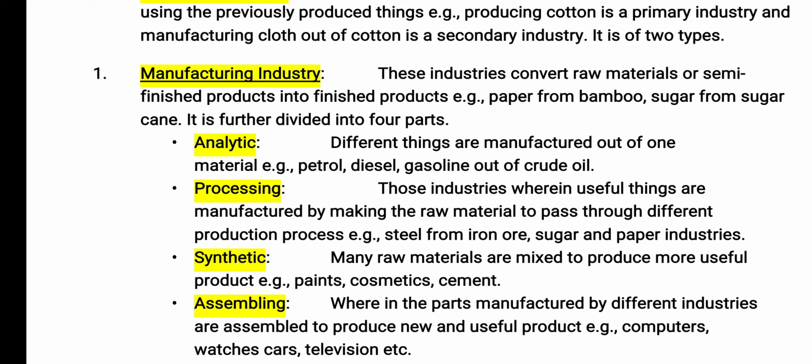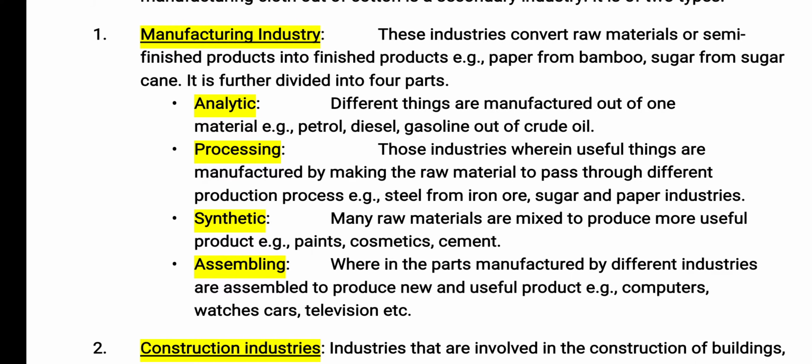Then processing, those industries wherein useful things are manufactured by making the raw material pass through different production processes, for example steel from iron ore, sugar and paper industries. Then synthetic, in this many raw materials are mixed to produce more useful products like paint, cosmetics, cement. Then the last one is assembly, wherein the parts manufactured by different industries are assembled to produce new and useful products like computers, watches, cars, television, etc.